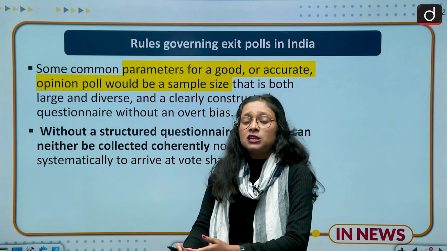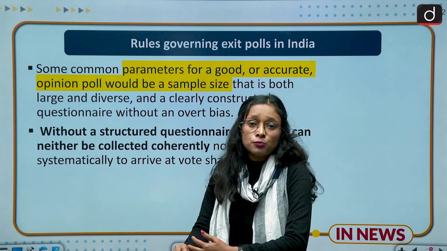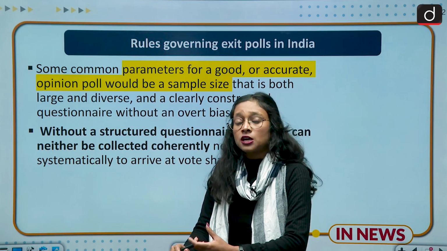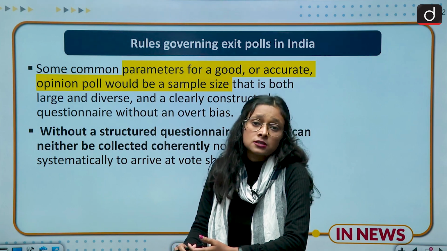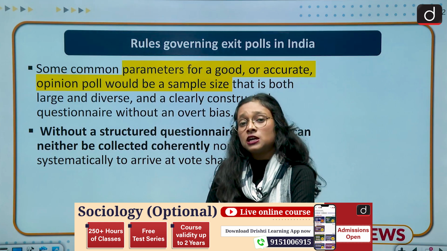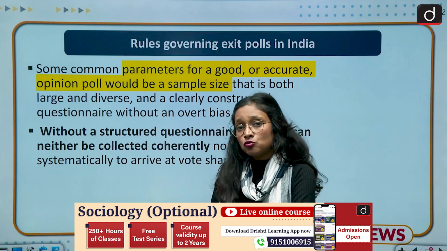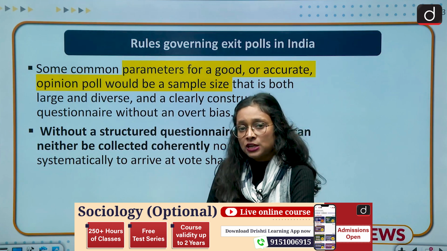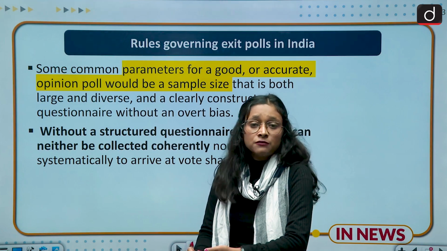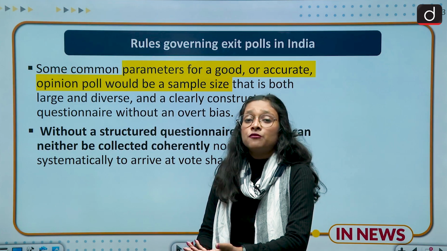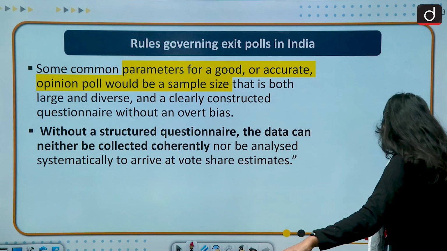So in that way, there are also ethical issues in front of media persons, people and politicians, because before coming to power, they are indulging in various corrupt practices, and they are also involving media, which is considered the fourth pillar of democracy, in such acts. That creates various ethical issues in terms of administration and politics of India. So these are the challenges and rules we have: it cannot be published before the elections, and the challenges are that they are not free and fair in nature. But we cannot prevent it because that expresses the freedom of speech and expression of the citizens of this country. So moving towards the next slide.